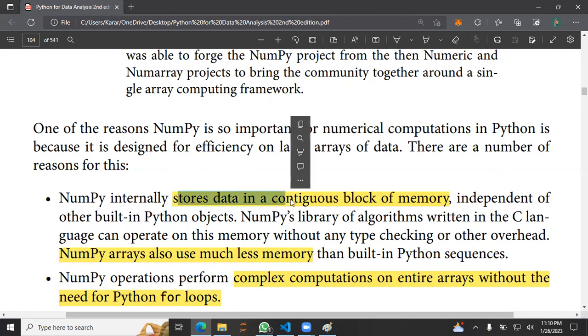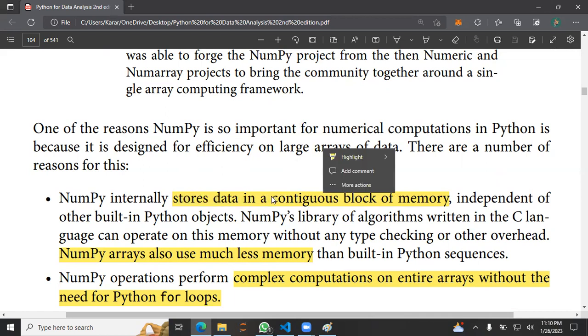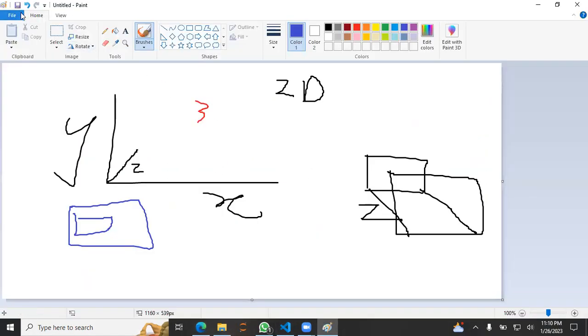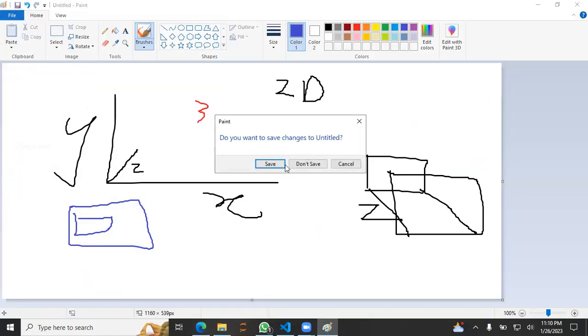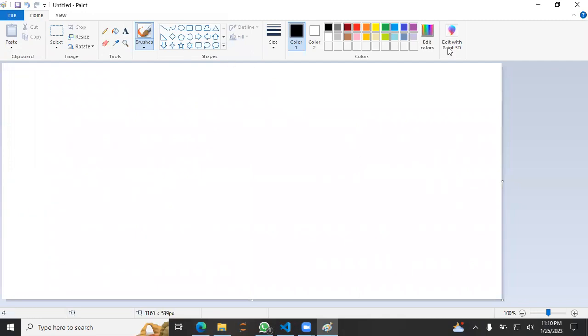Store data in a contiguous block of memory. By this sentence, contiguous block of memory, what they really mean is, let me create a new thing. Let's create a memory diagram.